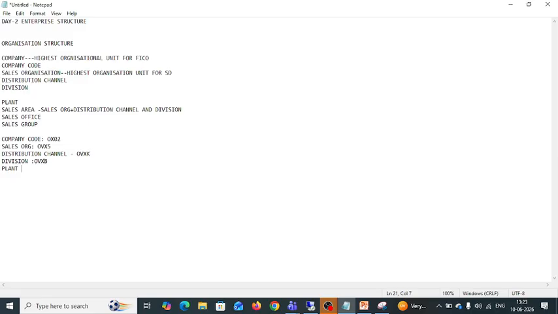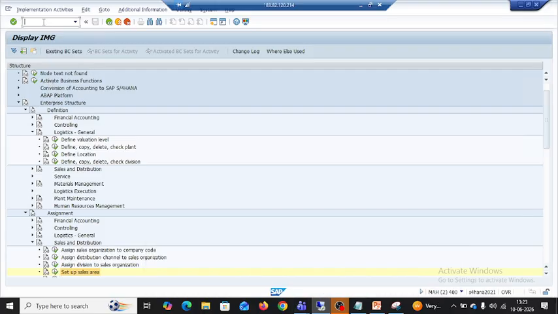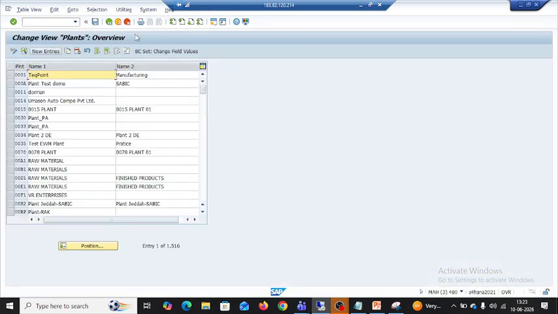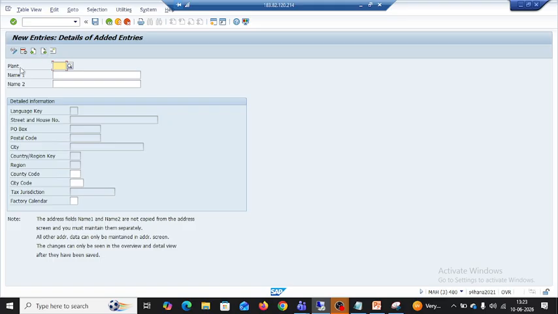Plant. OX10 transaction we can use to create a plant. Directly here we can give slash show OX10. It will give the plant details. Like if we want to create a new plant, then we have to give the plant name, and we have to fill all the details, and we have to save this. Then it will create a new plant.